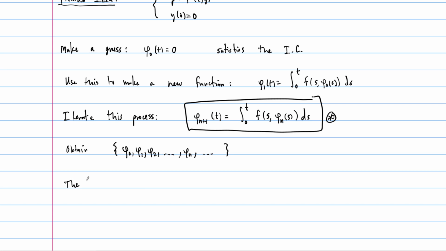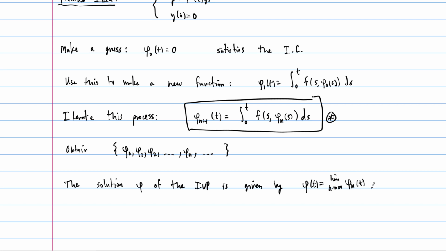But Picard's method says that the solution phi of the initial value problem is then given by this function. So phi of t is going to equal the limit as n approaches infinity of phi sub n of t.